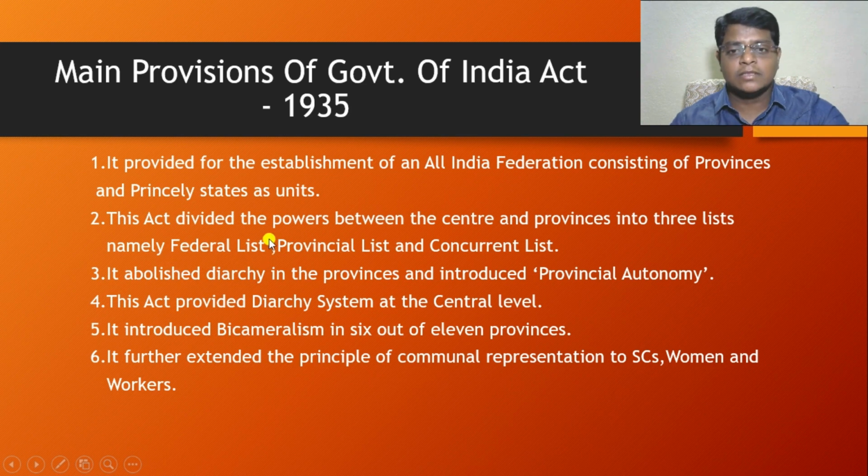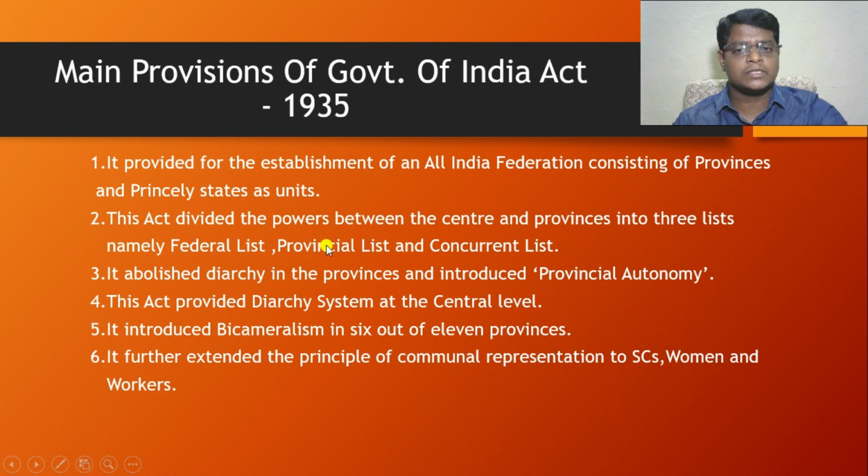On the federal list, the federal government, that is the central government, enjoyed the power. That means the list which consists of subjects is entirely vested with the union government. Over the federal list, the law-making powers were enjoyed by whom? The federal government, that is the central government. And the provincial list consisted of regional subjects. These regional subjects were vested with the provinces, the states only.